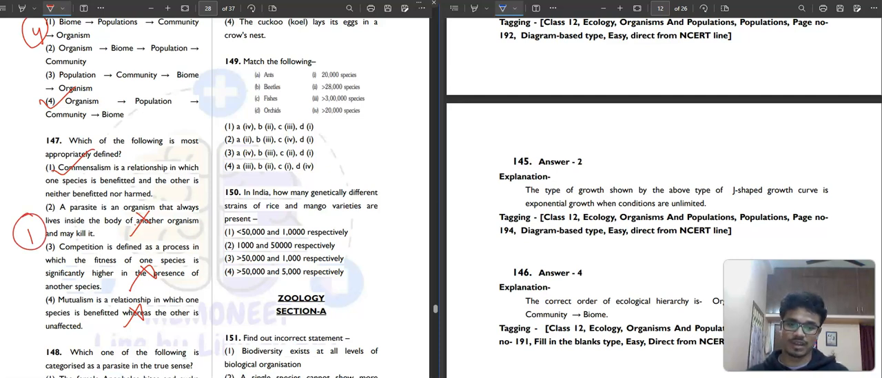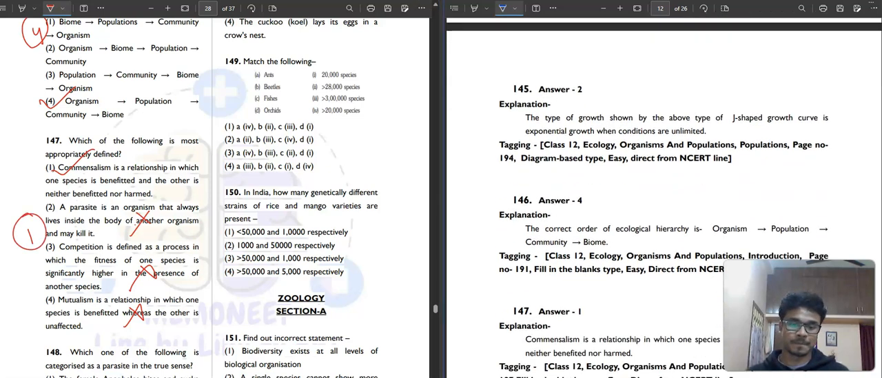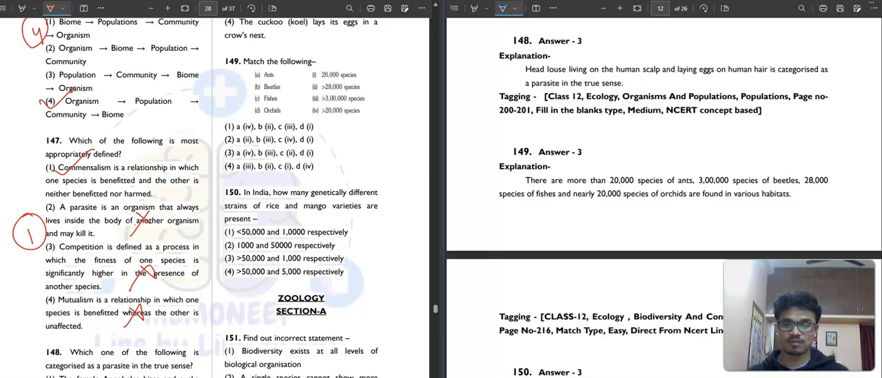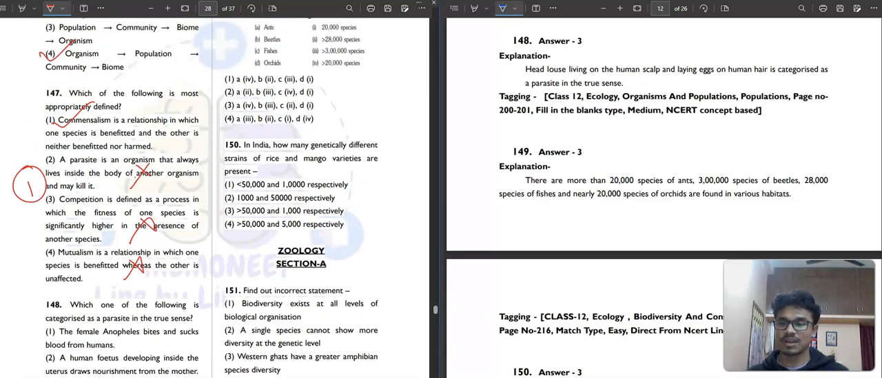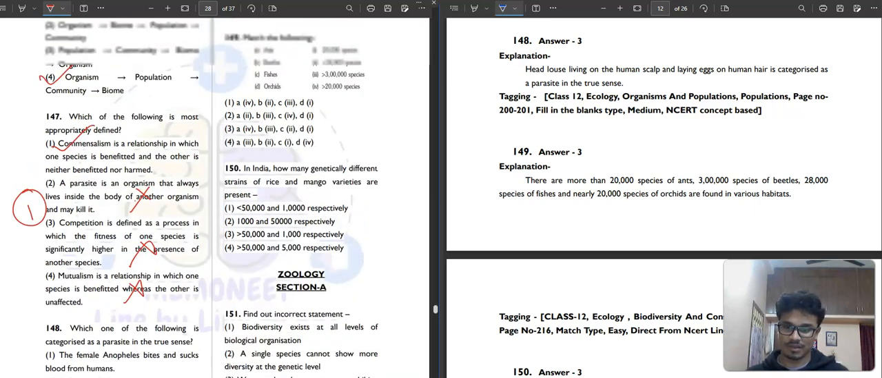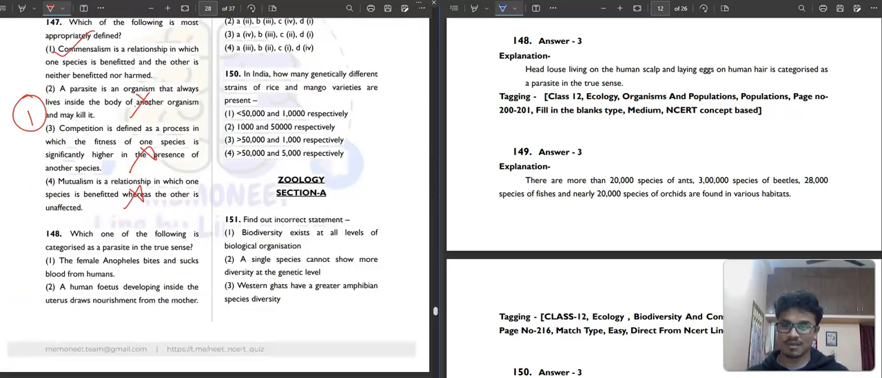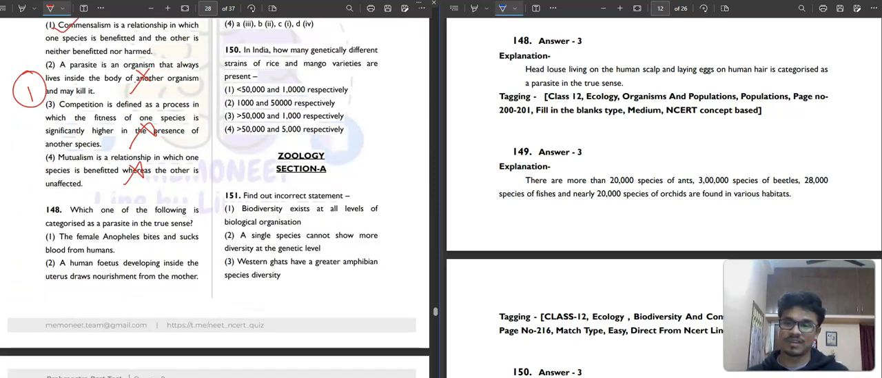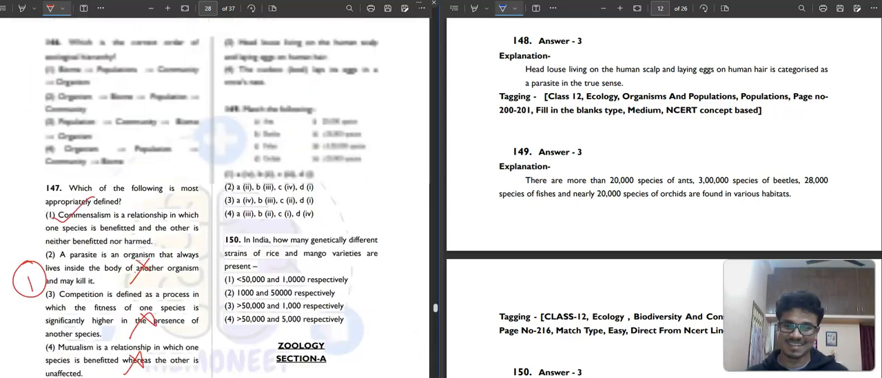Then question number 148. It is asking which one of the following is categorized as a parasite in the true sense? The female Anopheles bites and sucks blood from humans. Let's see. That is not an actual parasite, we can say. No. A human fetus developing. No, that is obviously not a parasite.